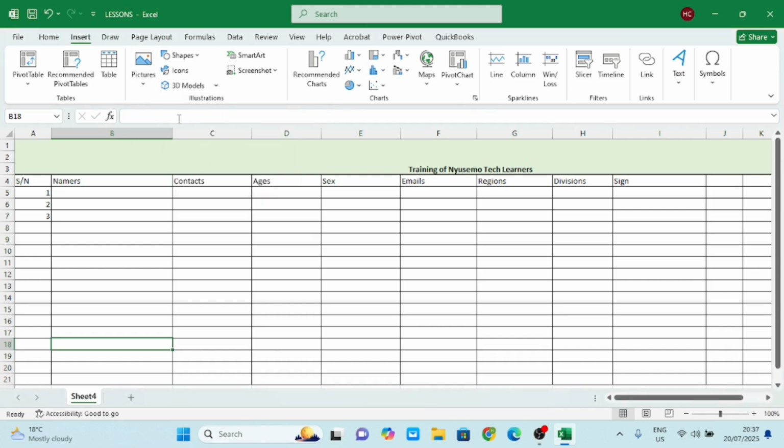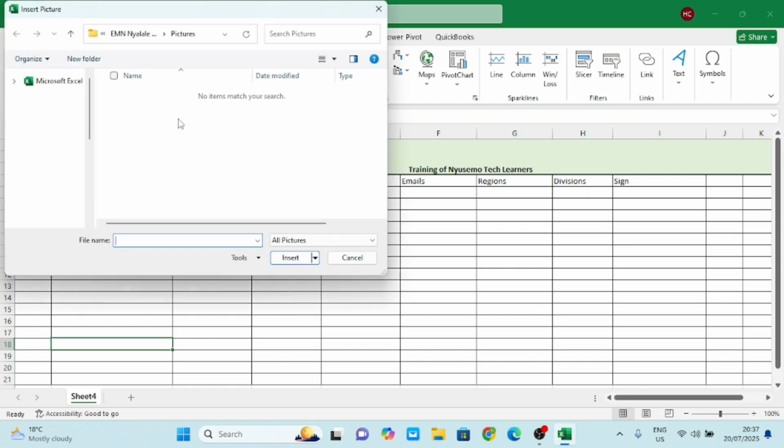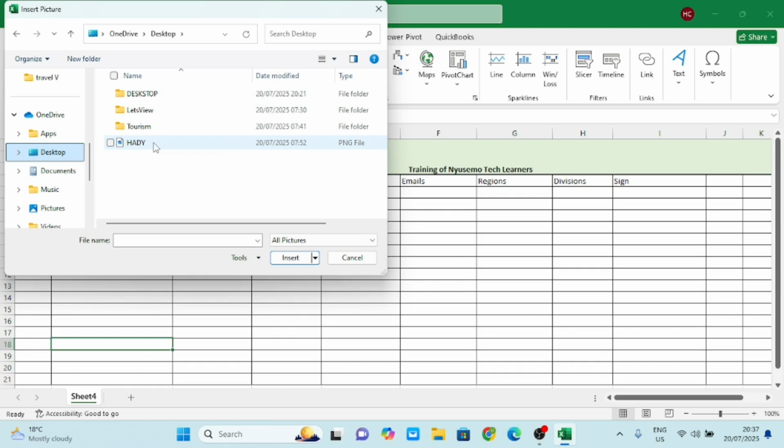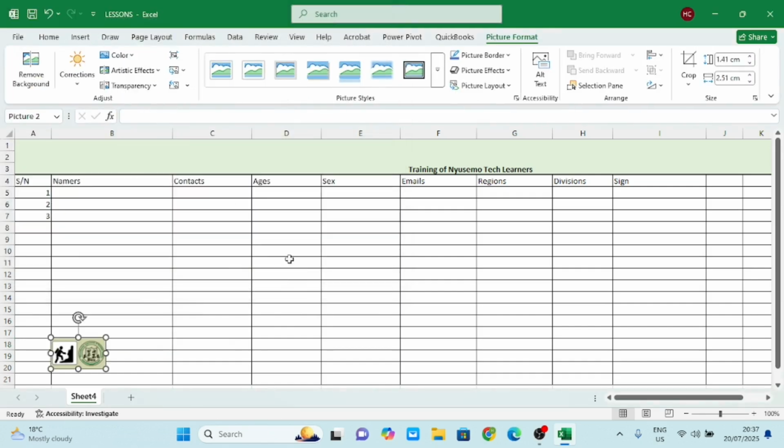Click to this device. Once you click that device, it opens up, and then you go to your desktop. So you select your desktop because we kept it on the desktop, and then we click. Once we click here, this is the logo, and I'll click because I named it Hardy, and I click insert. It comes in. You see, this is the logo, and then I come here now, and then I put this